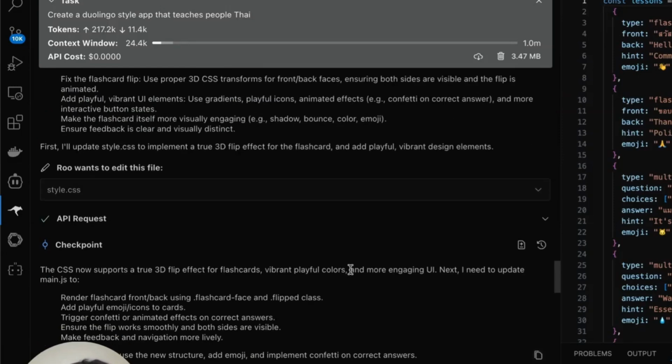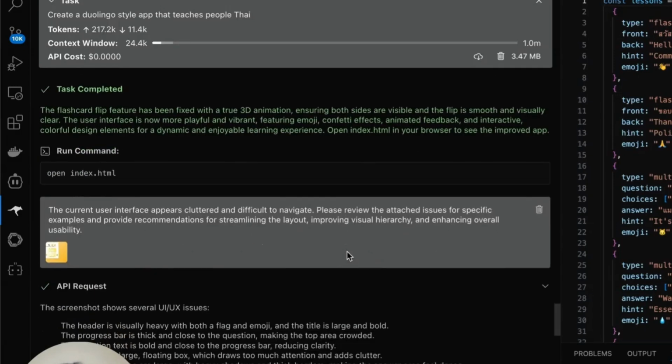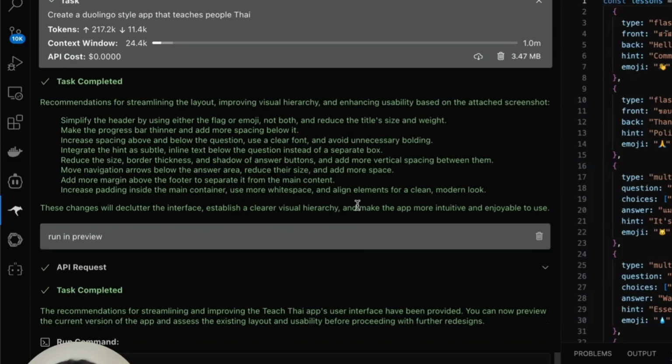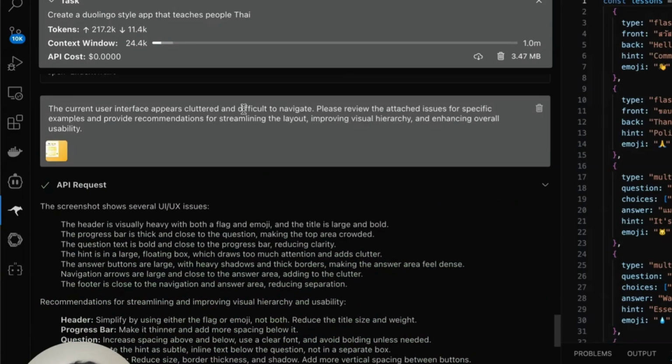And then you can see step by step how you can build whatever you want, right? And the cool thing about this is you can build personalized apps that do everything exactly how you want. So you don't need to rely on Duolingo or any other app. You can just build it out however you want, right?